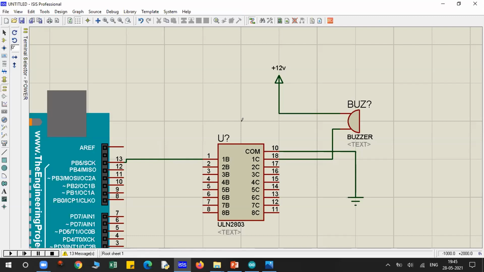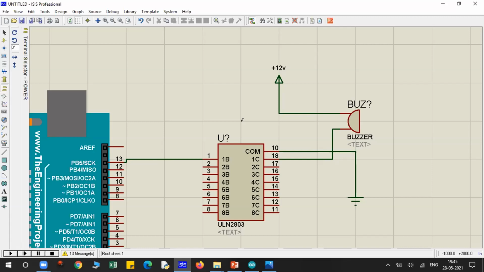Okay. In Proteus, we have to use this Darlington IC basically. It is used to drive high power devices. It consists of basically 8 NPN transistors, and using this IC, you can also drive multiple relays at the same time. It consists of, as I told you, NPN Darlington pairs, which will provide you the proper current amplification. As I told you, it is used for high current and high voltage. This is specialized to work with high voltage and high current.